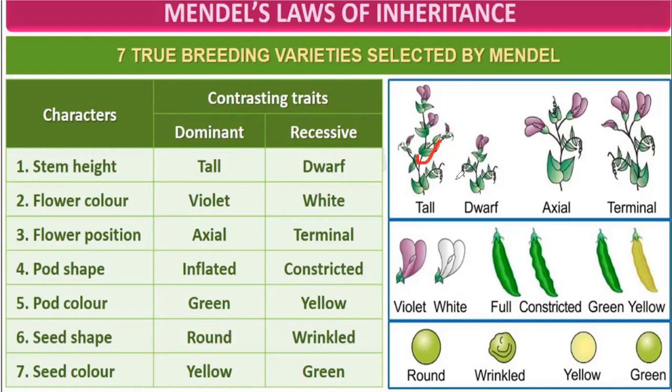This is a tall plant. This is a dwarf. This is axial. This is terminal. This is a violet flower. This is white. This is an inflated pod, and this is a constricted pod. This is a green pod, yellow pod. This is a round seed, a wrinkled seed, yellow seed, and green seed.